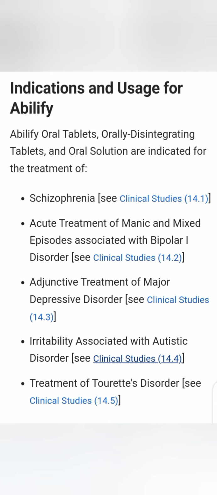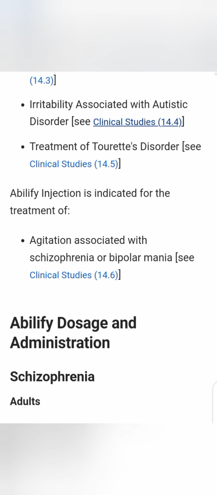Then indications and usage for Abilify. Abilify oral tablets, orally disintegrating tablets and oral solution are indicated for the treatment of schizophrenia, acute treatment of manic and mixed episodes associated with bipolar disorder, adjunctive treatment of major depressive disorder, and irritability associated with autistic disorder, and also in the treatment of Tourette's disorder. And Abilify injection is indicated for the treatment of agitation that is associated with schizophrenia or bipolar mania.